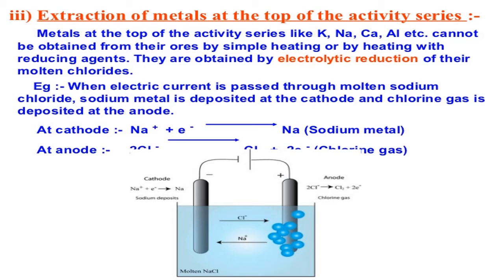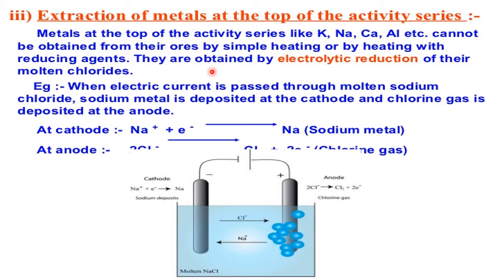That stronger bond is broken or decomposed using electrical energy. This process of converting concentrated ore into free metal by using electricity is known as electrolytic reduction. In most of the metallurgical industry we follow this technique.